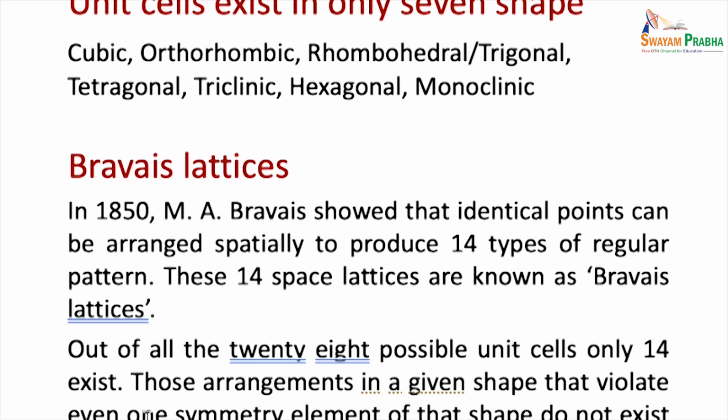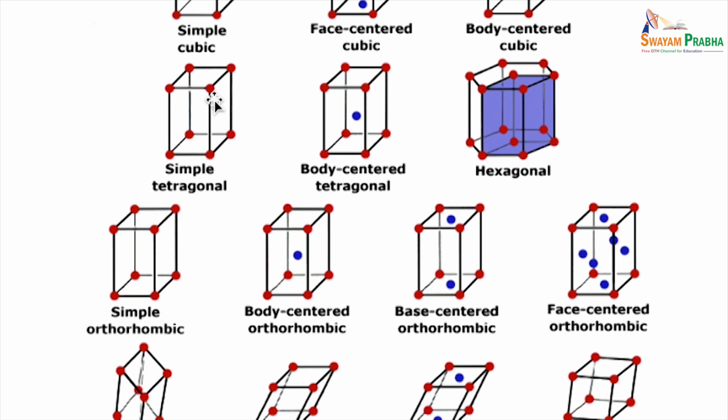So there are actually 28 possible unit cells. Obviously, you have seven crystal systems, and if four of these unit cells are possible, then 7 fours are 28. 28 are there, but out of these, only 14 exist because the remaining 14 violate at least some symmetry element of that shape. Because these arrangements violate even one symmetry element of that shape, they do not exist. So let's take a look further. These are the 14 Bravais lattices which are possible.